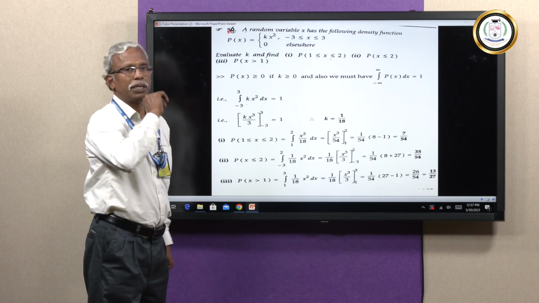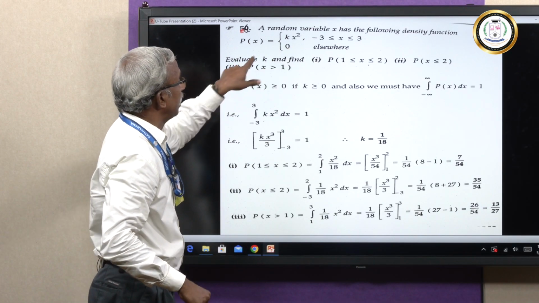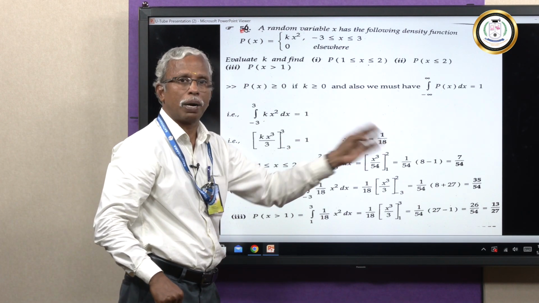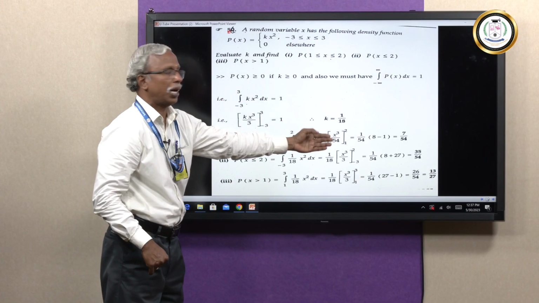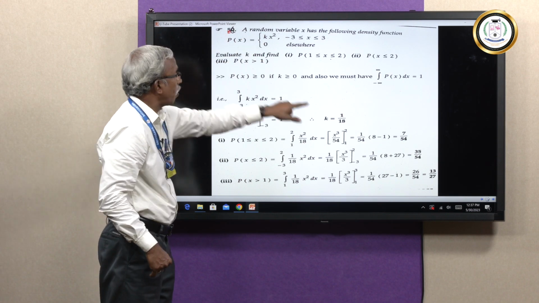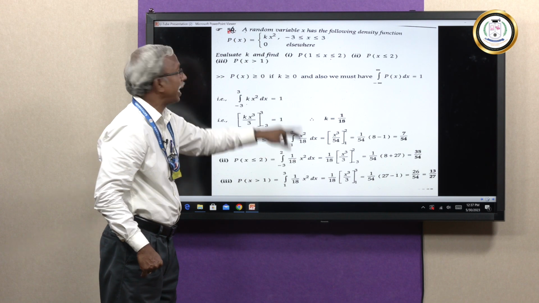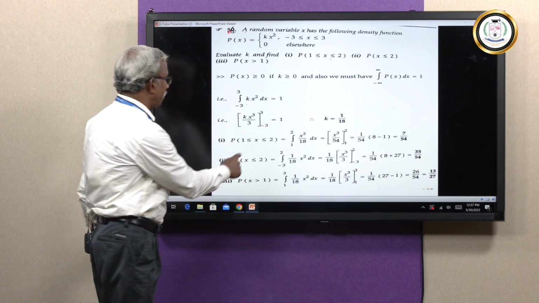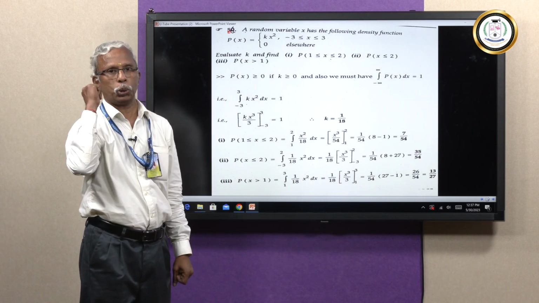First you find the value of k, then only you can go for these subdivisions 1, 2 and 3. So, we have got the value of k. K is 1 by 18. Now, substitute this k value in the function. The function changes to x square by 18, right? See here, x square by 18. What is the first question? Find the probability that the random variable x lies between 1 and 2.